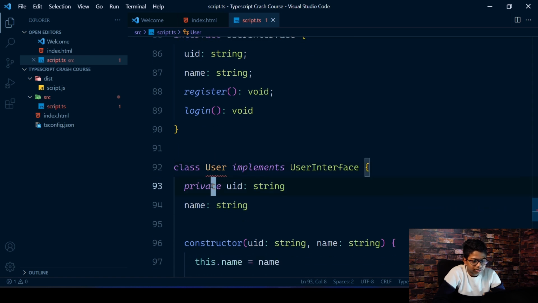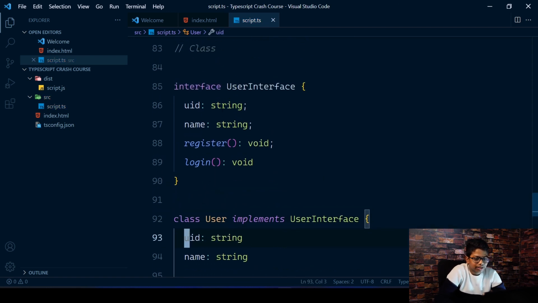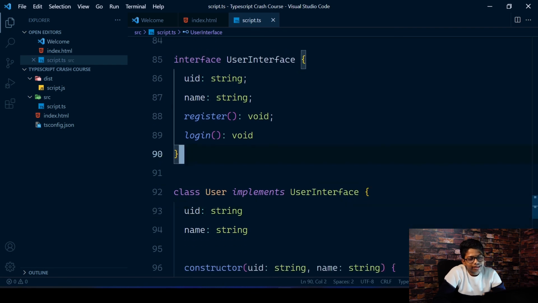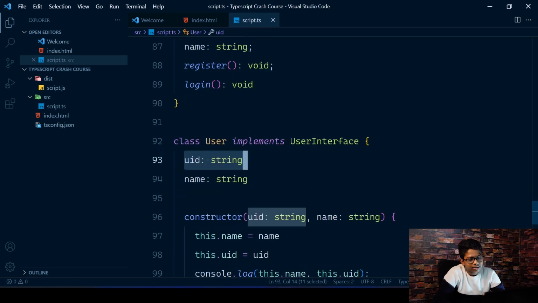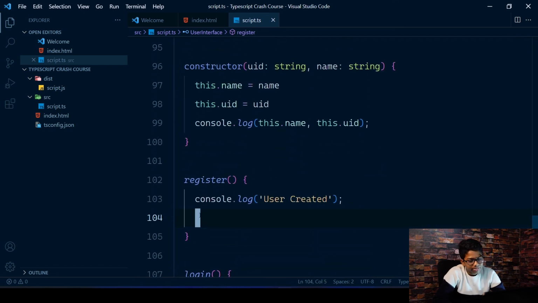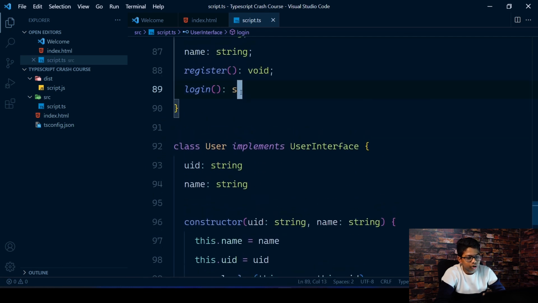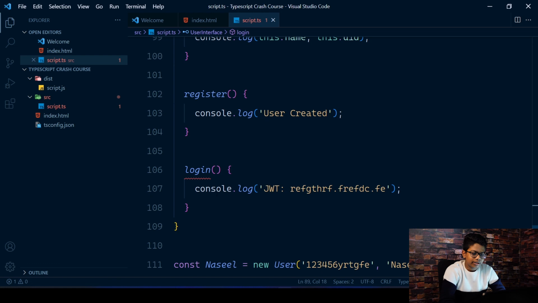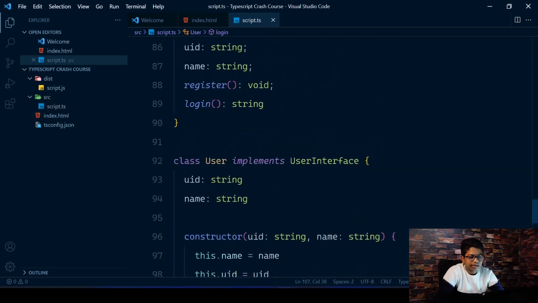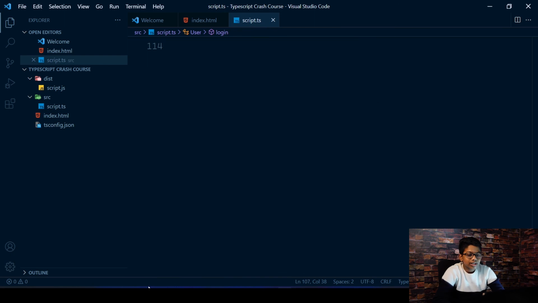So now what's that error? UID is blah blah blah. So let's see what. Okay, that's because it's private. Delete that. So it works now. So what the thing is that we are just creating this interface and applying it onto this class. So the UID is the same as UID. The name register is a function which returns nothing. You can see same thing here. And the login also is a function which returns nothing, so it's a void. So if I want to return a string, it gets an error here, but instead we can just return a string, and now it works perfectly fine. So that's how you can implement interfaces with classes.